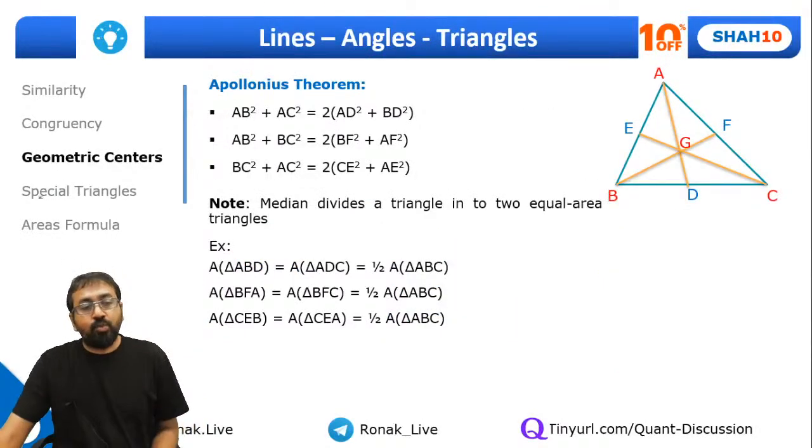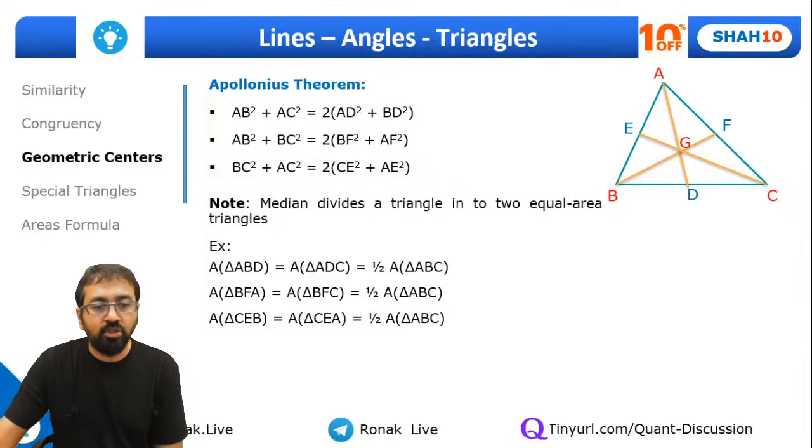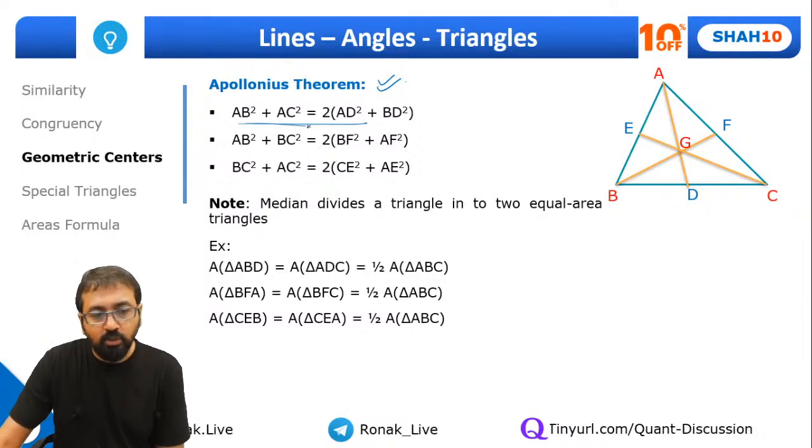And guys, whenever we talk about median, here comes a theorem called Apollonius Theorem, which gives you the relationship between the 3 sides and the median. There are 3 Apollonius theorems that we can apply in one triangle. Look at this theorem. If you are taking this side and this side, that is AB and AC, you will have to consider this median AD. So the relationship will be AB square plus AC square is equal to twice AD square plus BD square.